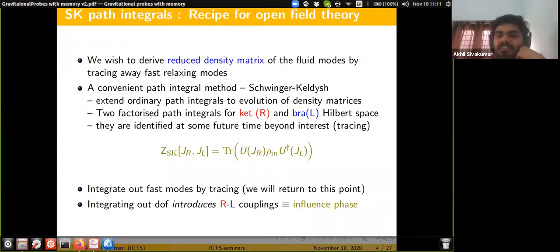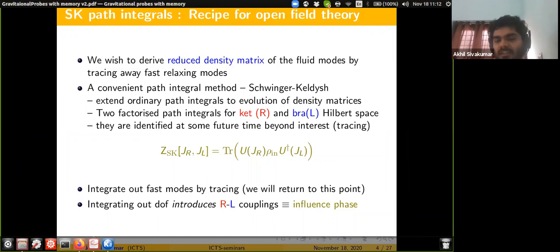And since we have a density matrix description, now we can integrate out some fast modes, which we will return to later. But assuming we have identified the fast modes, we can integrate them out.